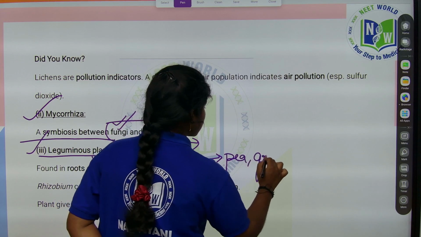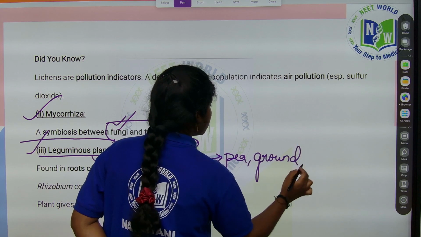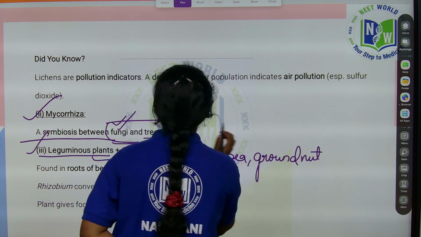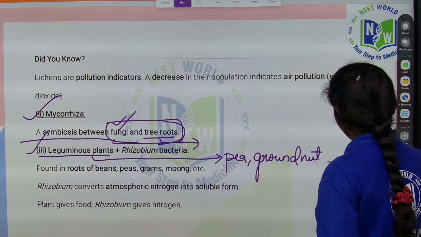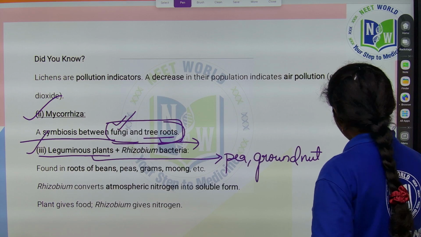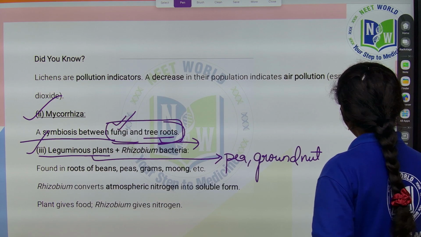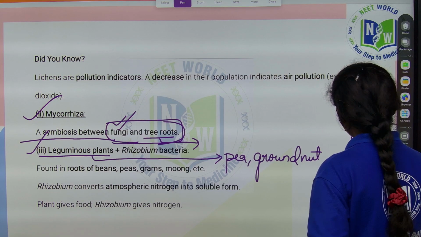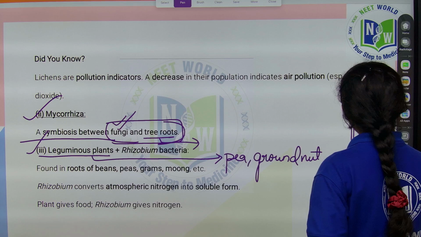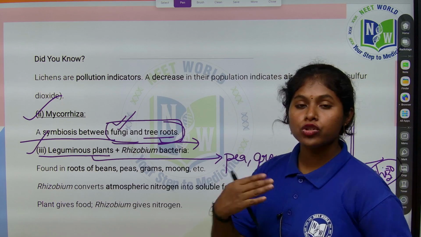groundnut plant. These are the good examples of leguminous plants, because the roots have ball-like structures called nodules in which bacterium is present. So, the plant is one organism and the bacteria is another organism, but both are exhibiting symbiosis. They are mutually benefiting.